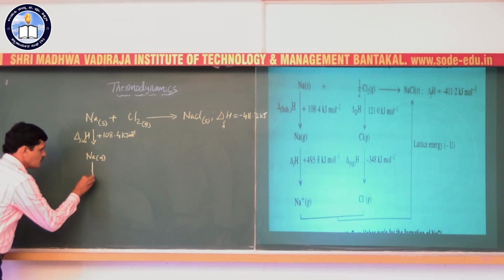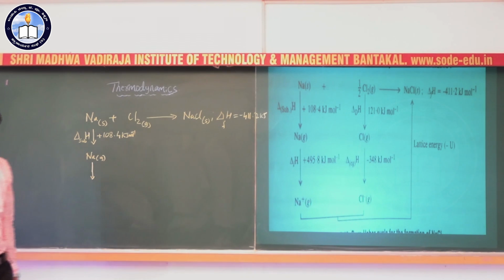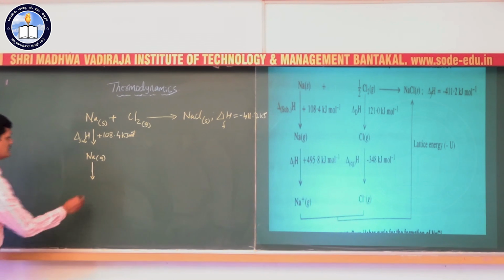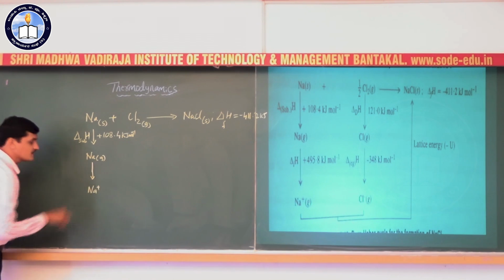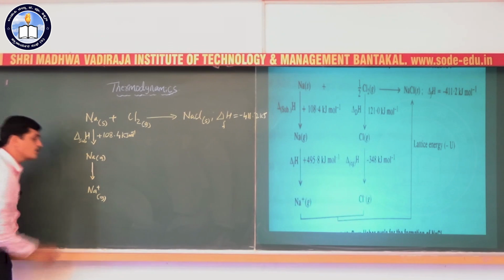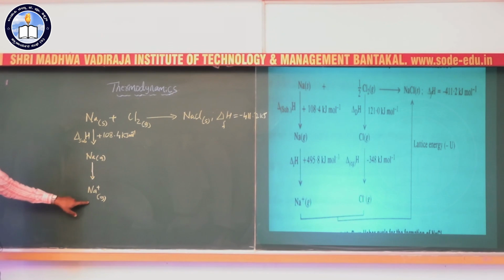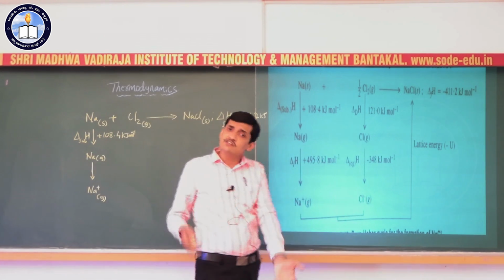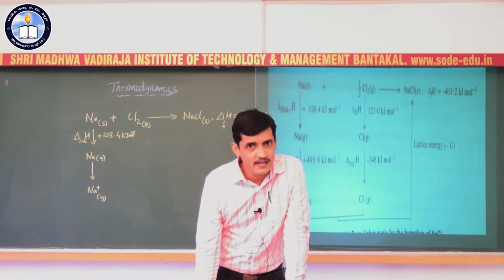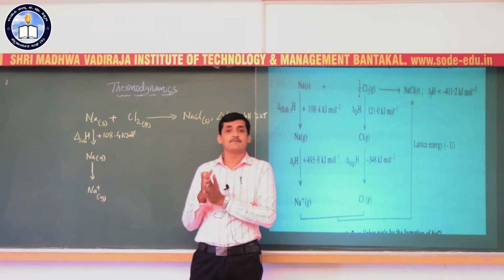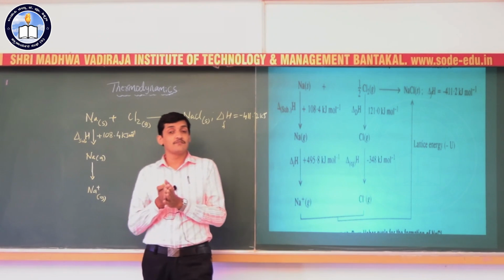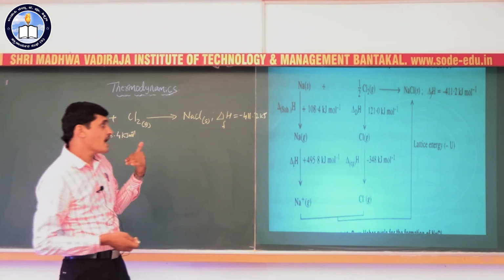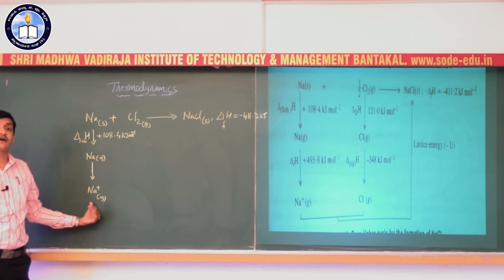Next, this sodium in the gaseous phase gets converted into sodium ion. A sodium atom gets converted into a sodium ion in the gaseous phase. This is nothing but an ionization reaction. The sodium atom gets ionized to a sodium ion. The energy required for this process is nothing but ionization enthalpy or ionization energy. In unit three, you studied about that in the periodic table, ionization enthalpy, which is the energy required to ionize an atom.